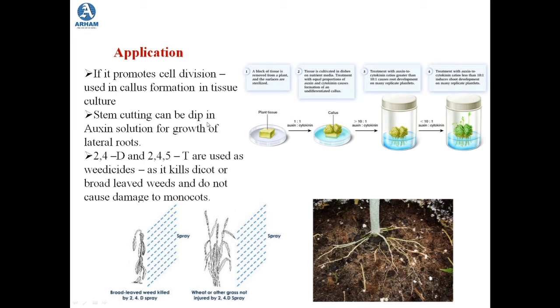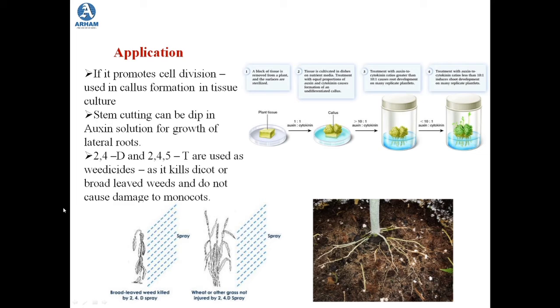Then stem cutting can be dipped into auxin solution for the growth of lateral roots. So when we do artificial vegetative propagation by various means, there is one propagation which is called stem cutting. Now during the stem cutting, if we apply the auxin solution on the base of the stem, this will actually promote the growth of lateral roots.